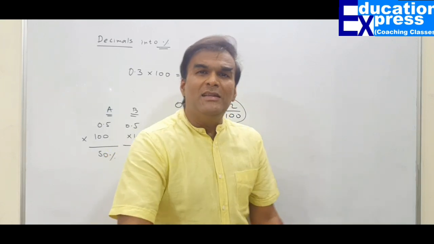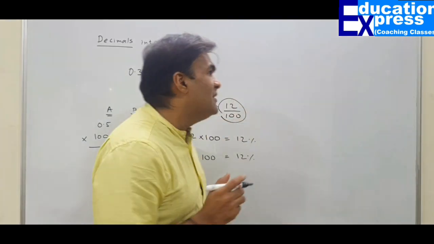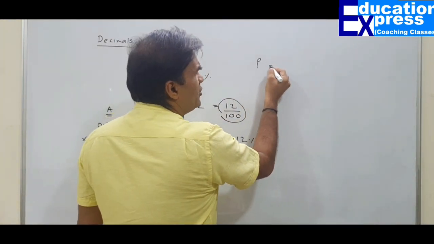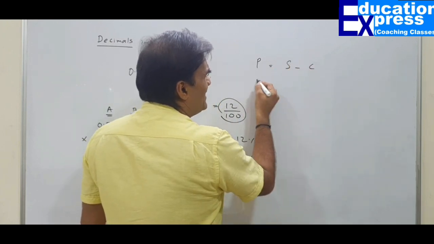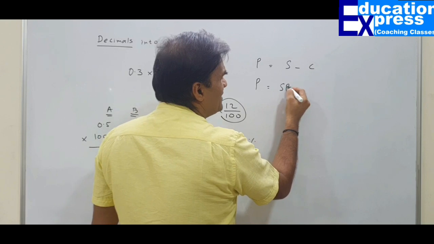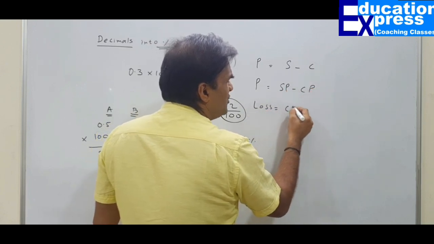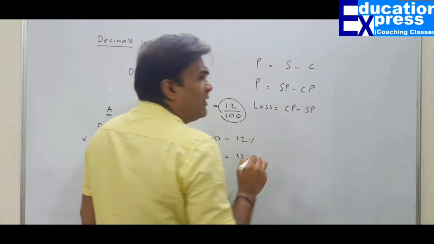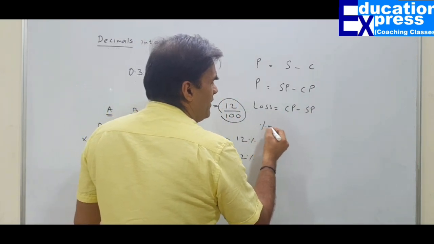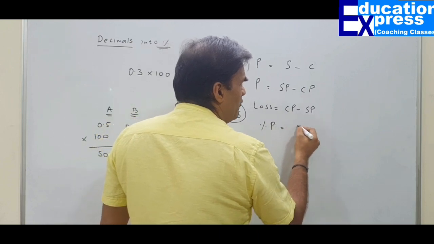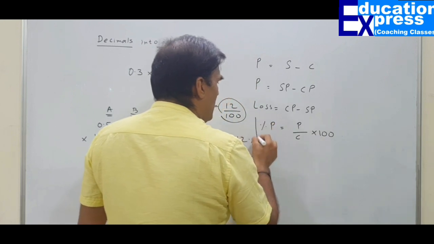Let me make you understand. Whenever we discuss profit, as far as mathematics is concerned, we have a simple definition of profit. Profit is nothing but sales minus cost. That means profit is selling price minus cost price, and loss would be cost price minus selling price. We have also learned the formula: profit percent is profit upon cost into 100. But you know what?